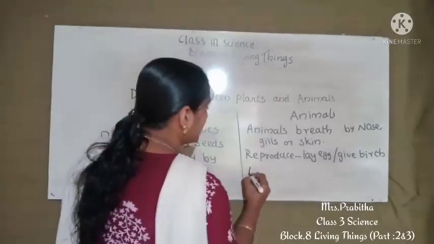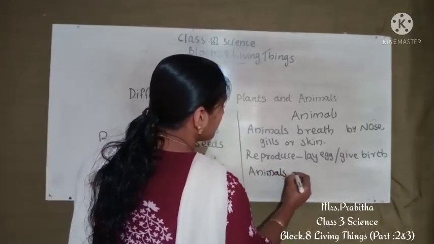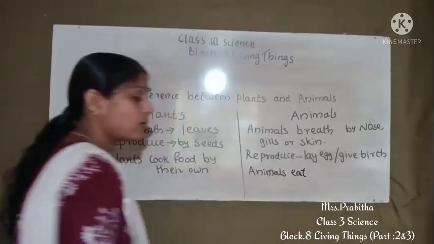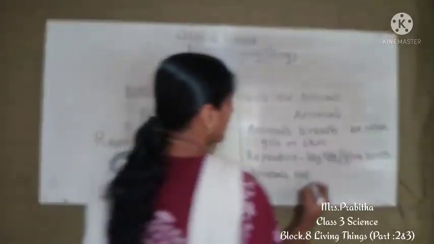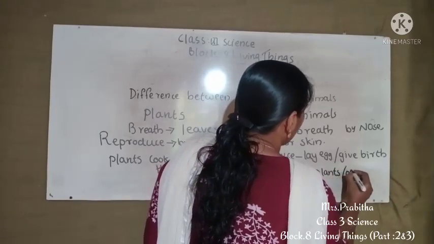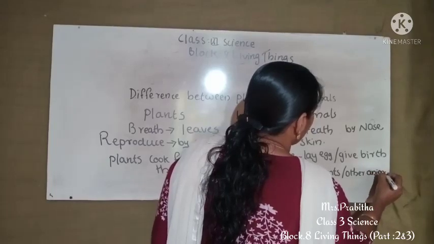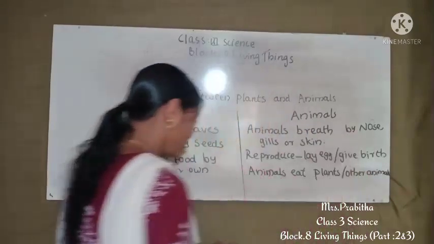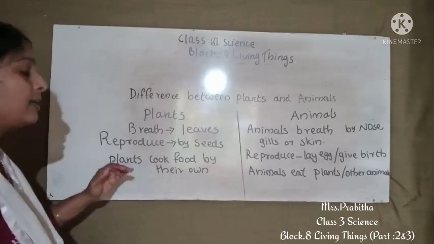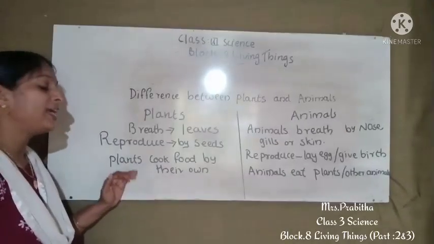So what is the next difference? Animals cannot prepare their own food. Animals eat plants or other animals. That is the way animals get their food. So the next difference we can find is that plants cook food on their own.